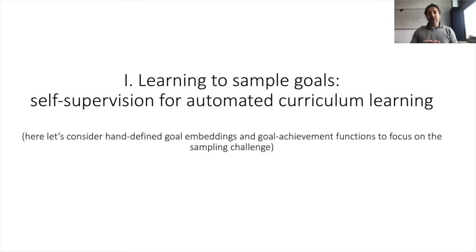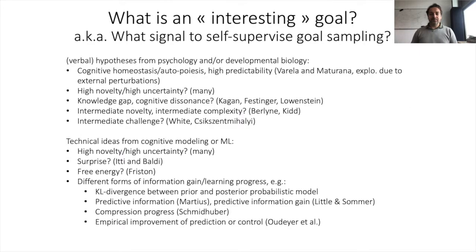So I'd like to discuss how various aspects of these works have addressed the challenges I listed. So in this first part, I will discuss the importance of goal sampling strategies, and in particular, how an agent can automate its goal sampling and automatically form a learning curriculum. So here we'll consider hand-defined goal embeddings and goal achievement functions to focus on the sampling challenge and the automatic curriculum learning challenge. And I'll go back later on to these other challenges.